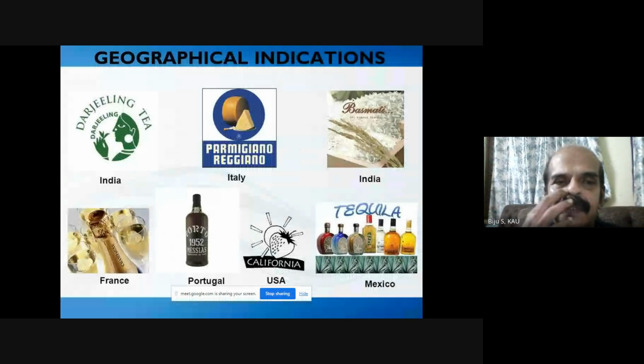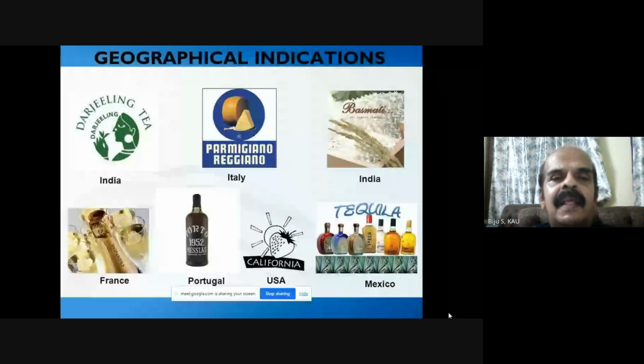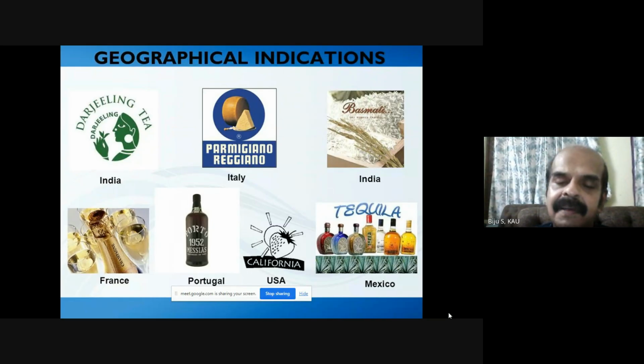You might have seen Darjeeling already. From Italy, something like sauce; from India, basmati rice; France, champagne; every country, USA, Tequila. These are geographical indications, and they give a lot of importance to their legacies.